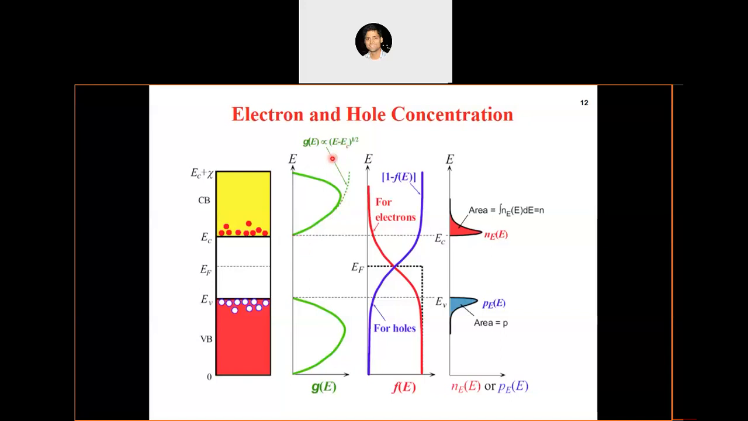We derived in the earlier chapter that the density of states is proportional to E minus EC to the power half, which is basically the difference in energy from the conduction band minimum, right? It is proportional to the square root of this difference in energy. So once we know the density of states, we basically know the number of states per unit volume per unit energy. The second quantity which we will need is the probability distribution function.